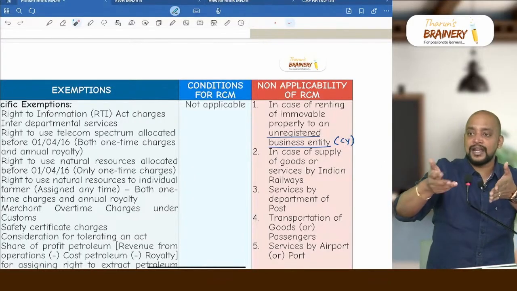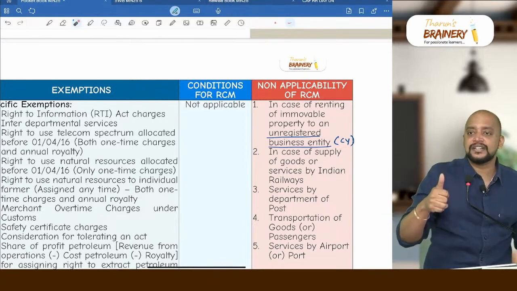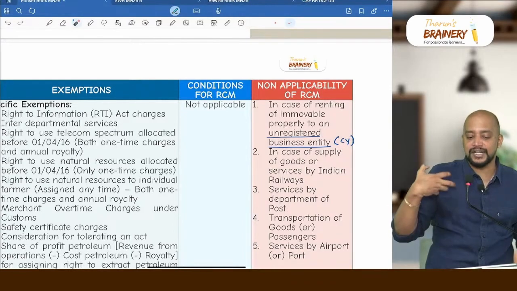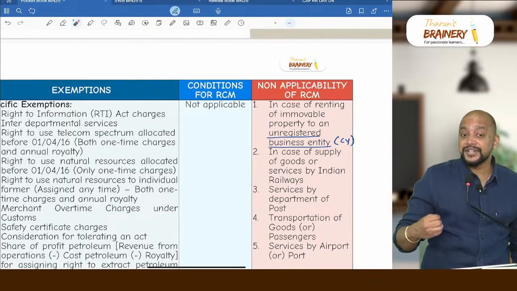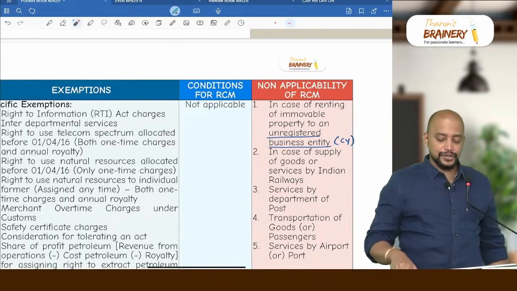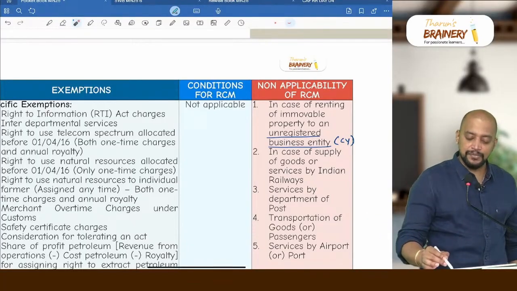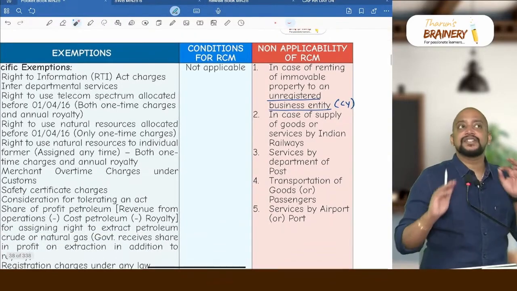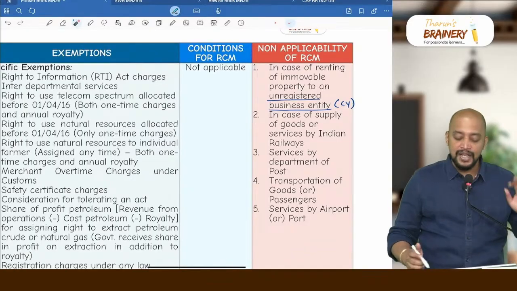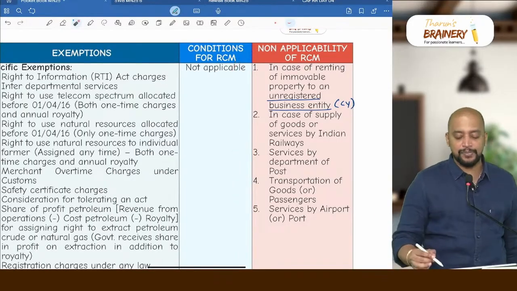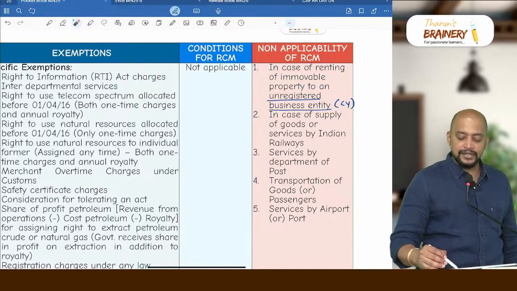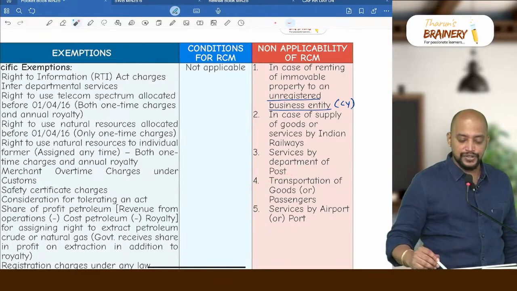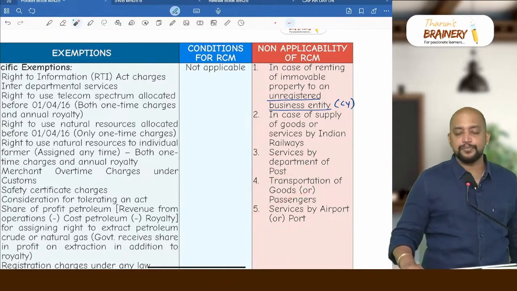And in the remaining one, we discussed services like renting of immovable property provided by government to an unregistered business entity. That comes under FCM. Generally these 4 services provided by government to business entities are under RCM, but in these 5 places RCM will not be applicable: renting of immovable property to an unregistered business entity, and supply of goods or services by railways, Department of Post, transportation of goods or passengers, and services by airport or port.